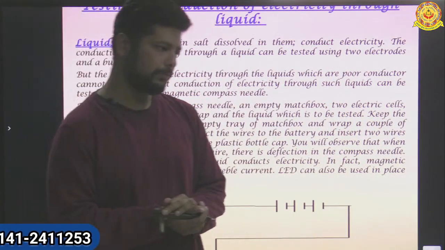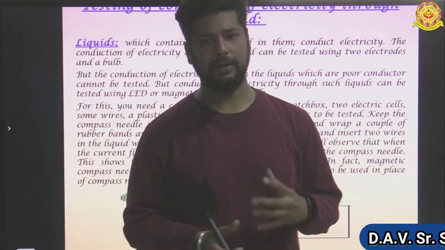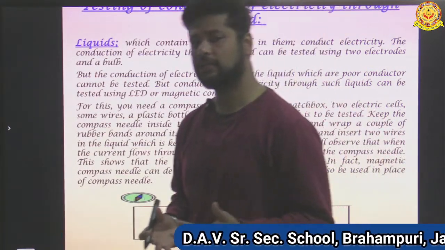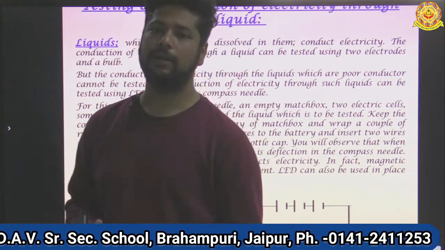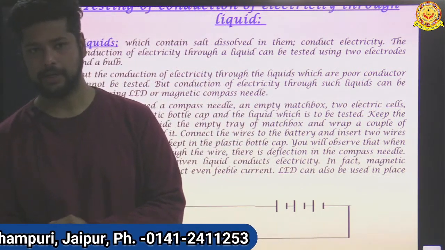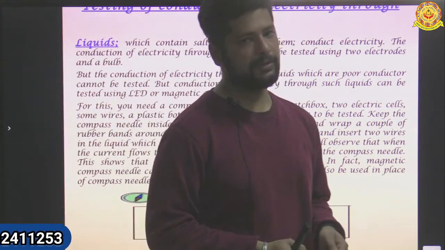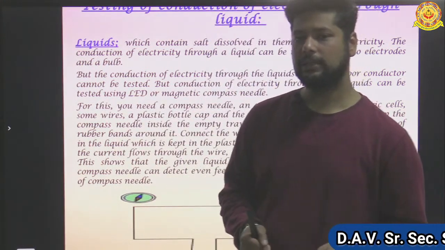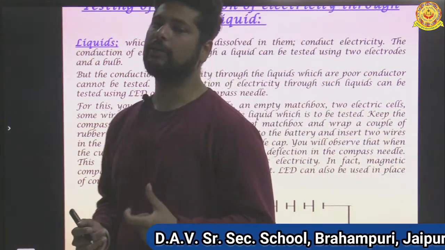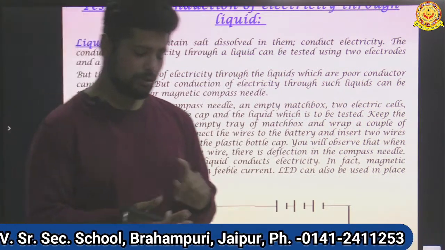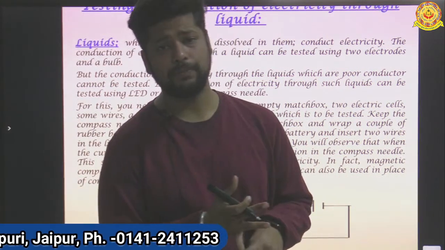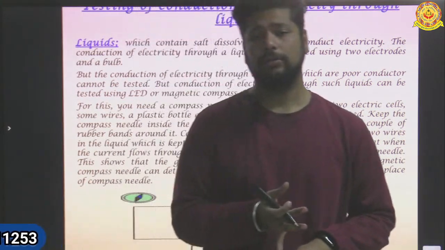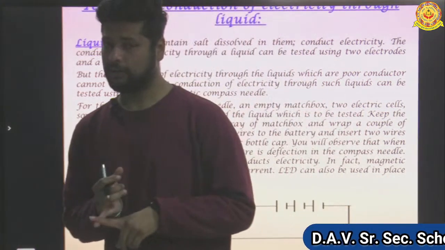Suppose we have distilled water, and I am checking the conduction of distilled water. If we put the two free ends of the wire of the tester in the distilled water, that distilled water cannot conduct electricity because there is no salt, so there are no free ions to pass electricity. So distilled water is a bad conductor of electricity.